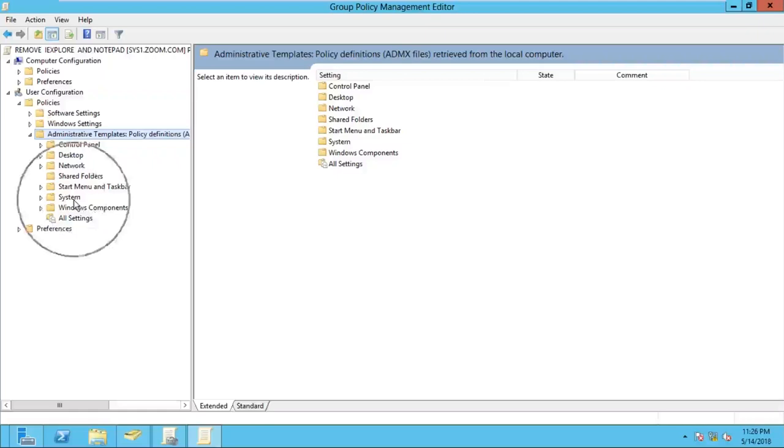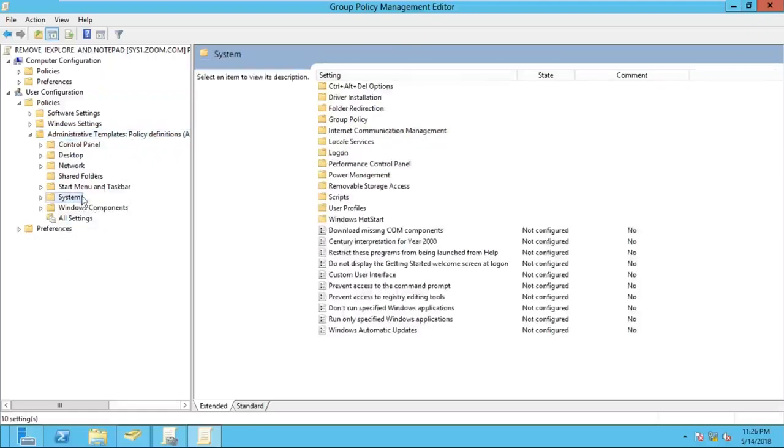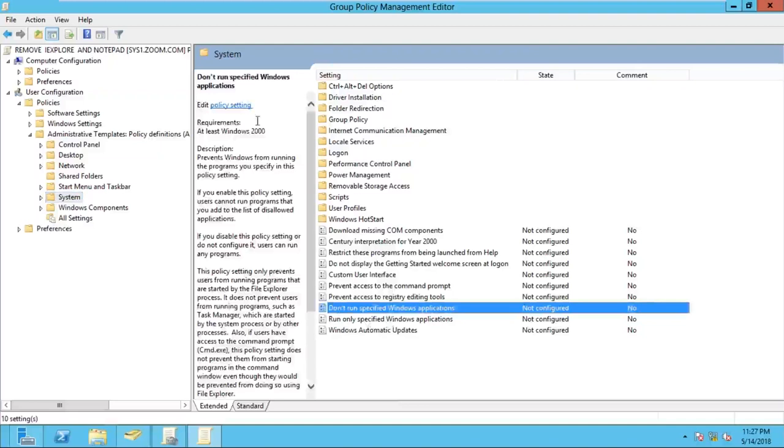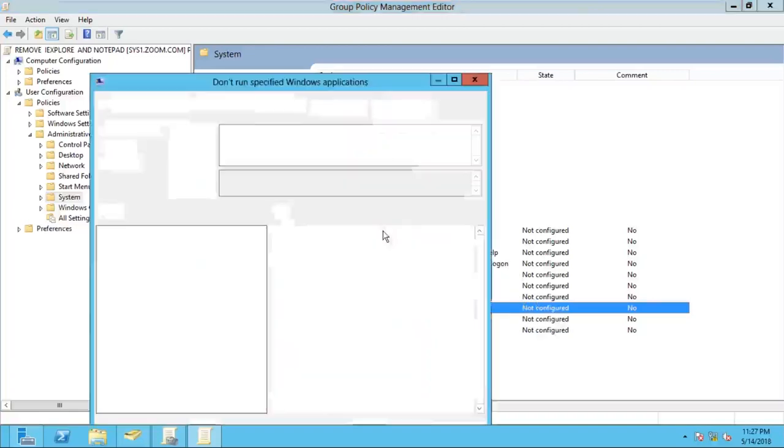Select the system container, and in that there are a number of policies, but we have to use the last third one. What is the last third policy? You can see the name on the top left side: Don't run specified Windows application. Windows application means if any application is running in my Windows operating system, that I want to restrict here. So right click on Don't run specified Windows application, click on edit. The new window will open.